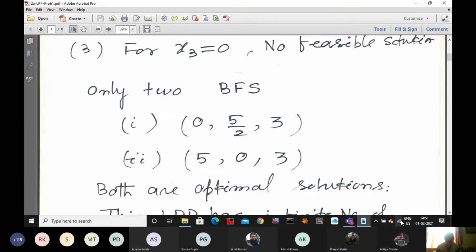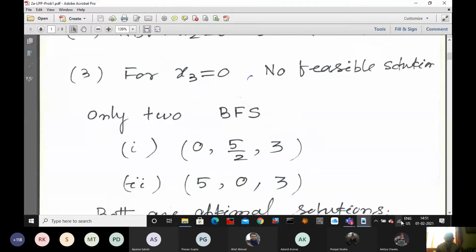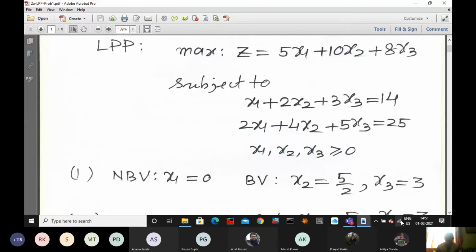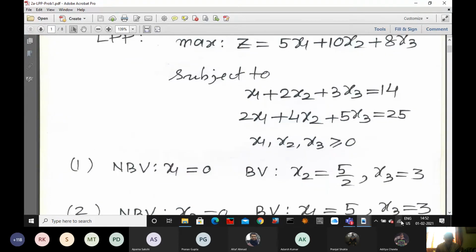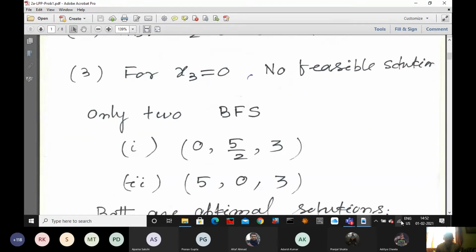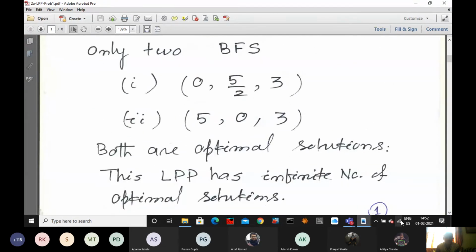What is the value of z? 5, 0, 3. What is the value of the auxiliary function? 5 into 49, 49. And the other point? 0, 5 by 2, 3. One is 5, 0, 3, another is 0, 5 by 2, 3. Again 49. So since both are 49, both are optimal solutions.